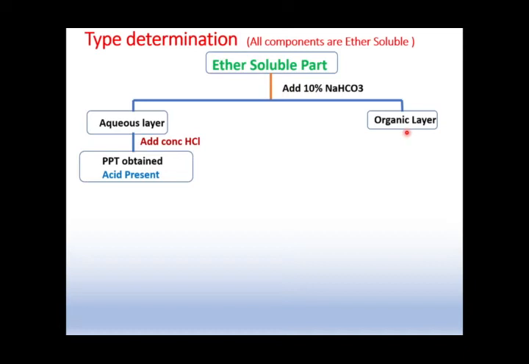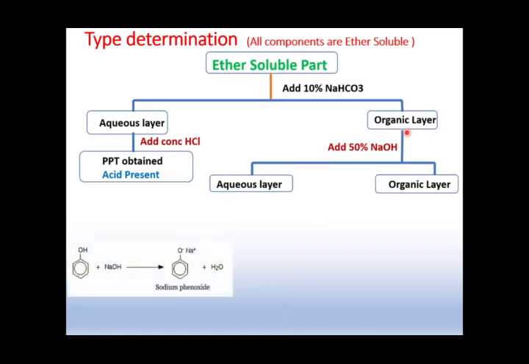Now the time is to determine whether the phenol is present or not. For that we will add 50% NaOH to our organic layer, that is the ether layer. Whenever I say organic layer, that means it is the ether layer. Now NaOH is a strong base and it will definitely form a salt with the phenols.